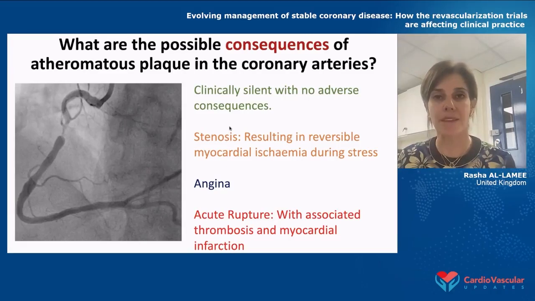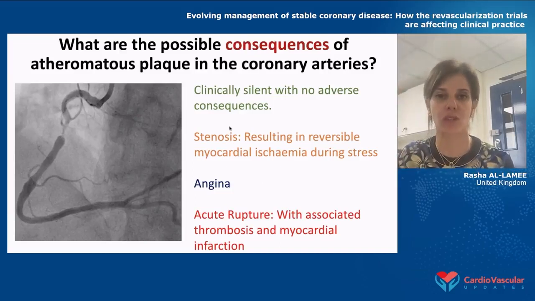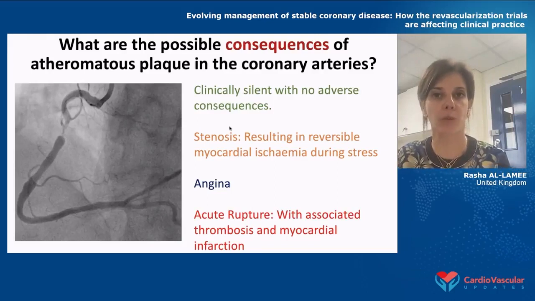The second may be that the patient presents with a stenosis, which results in reversible myocardial ischemia during stress, and you pick it up on an imaging functional scan. A patient might present with angina. And then finally, and perhaps the worst of these presentations, is that a patient may present with acute rupture with associated thrombosis and myocardial infarction.